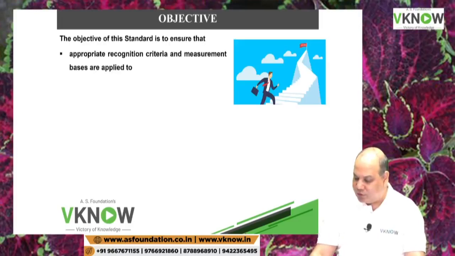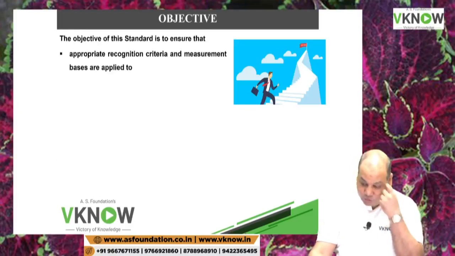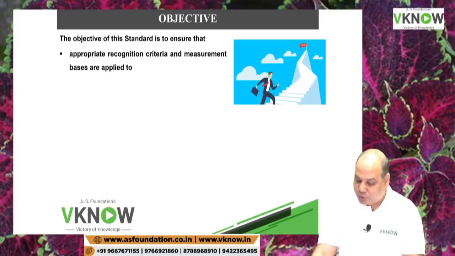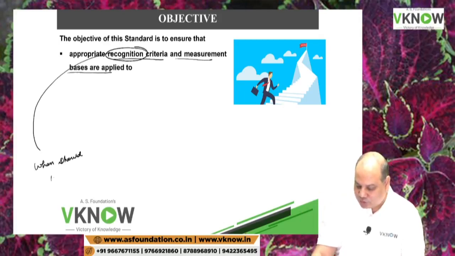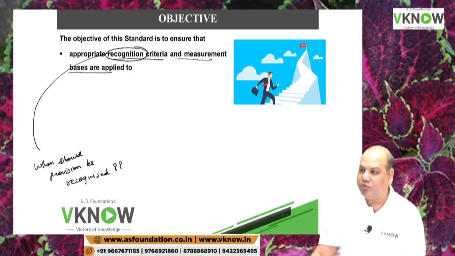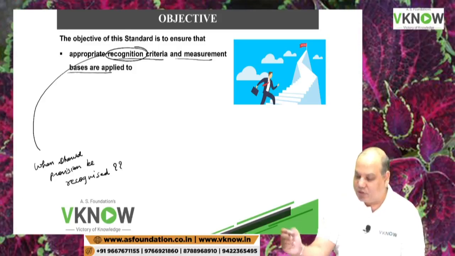So the objective of the standard is to ensure that appropriate recognition criteria and measurement bases are applied. So the standard will deal with recognition. When should provision be recognized? We will discuss this criteria. Many questions are based on recognition of provision. When should provision be recognized?